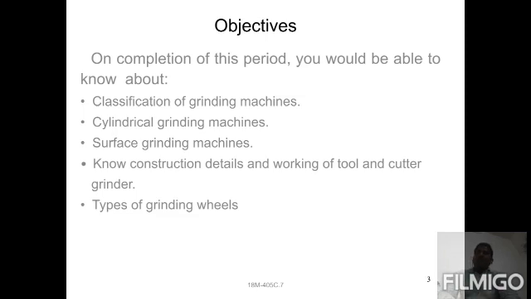The basic difference is that there are two types of surface grinding machines: one places the grinding wheel in a horizontal direction, the other in a vertical direction. Next are the construction details and working of tool and cutter grinders.